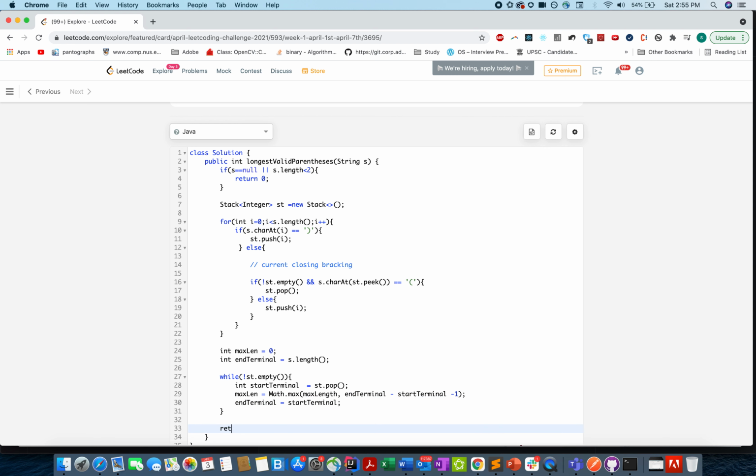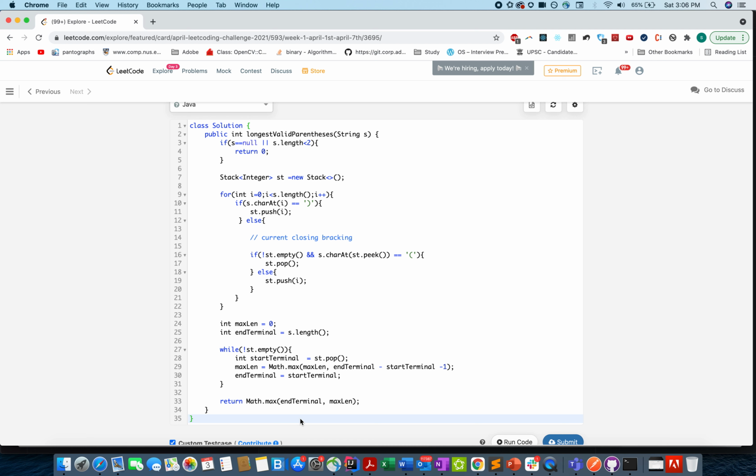And in the end, we just need to handle one case, that we need to return math.max of end terminal comma max length. That's it.